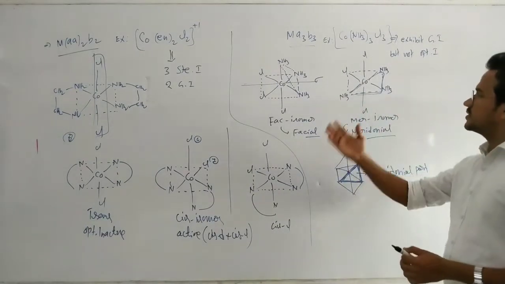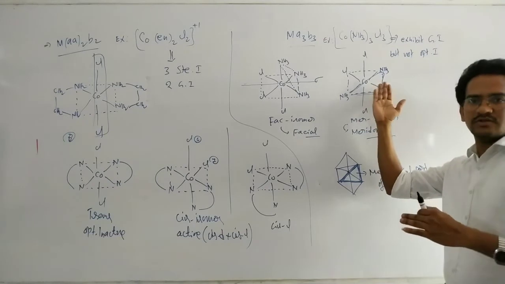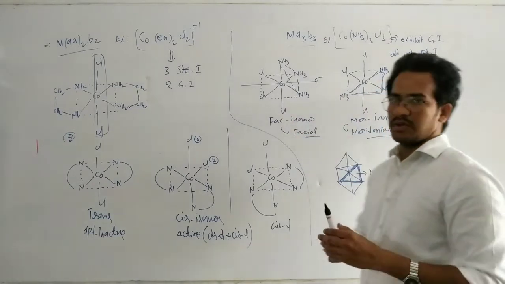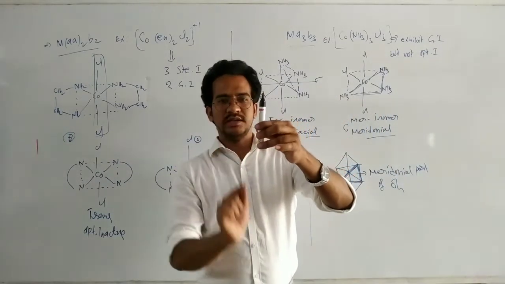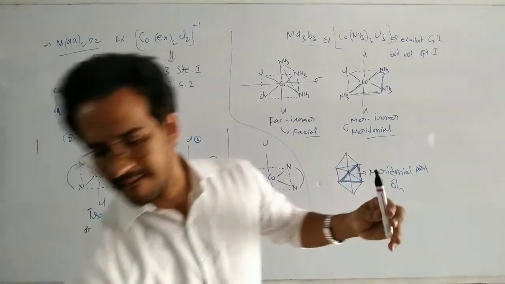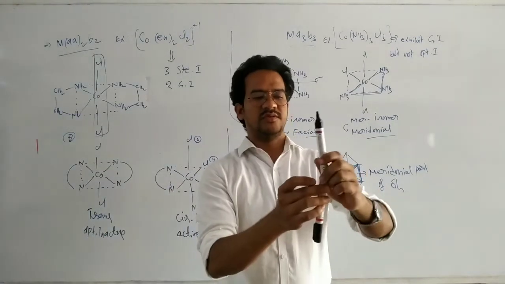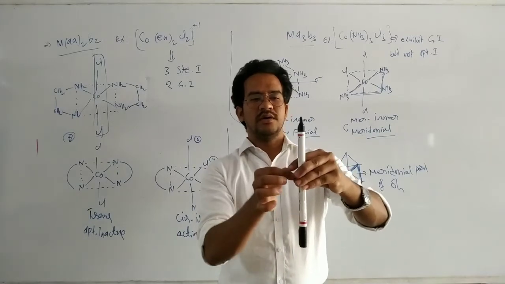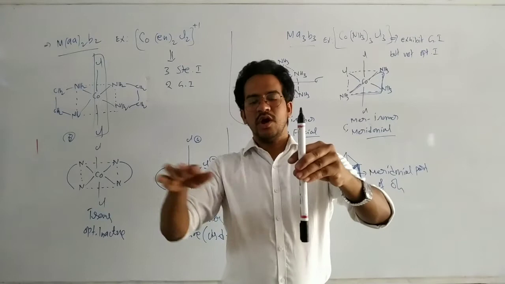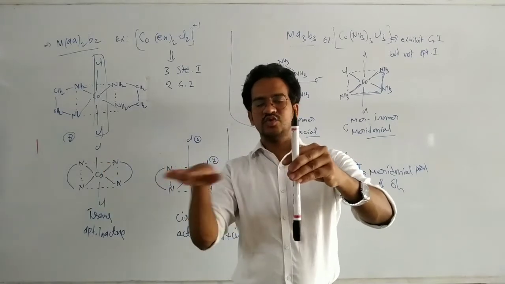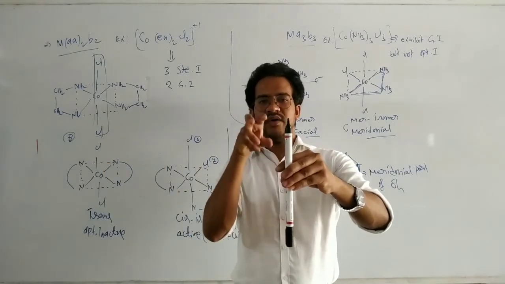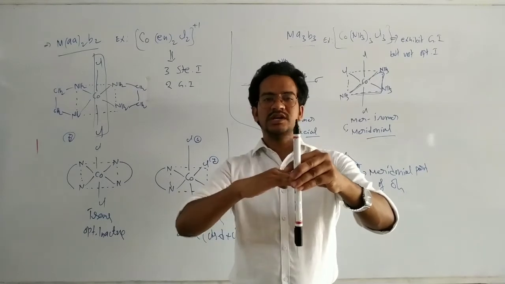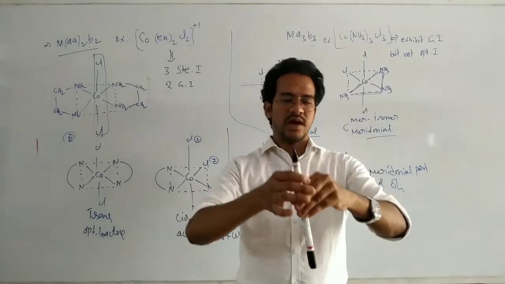Next, coming to this one. If you take it like this, you have to imagine the plane through this square. That means here is one chlorine and this one chlorine. You see this one. Ammonia, chlorine, ammonia, ammonia. You have to imagine the plane like this through this square, then the molecule is cut into two equal halves and mirror images.